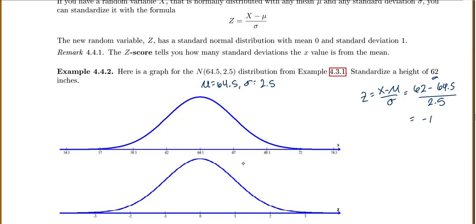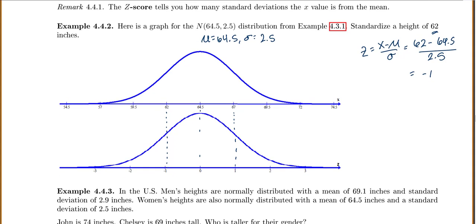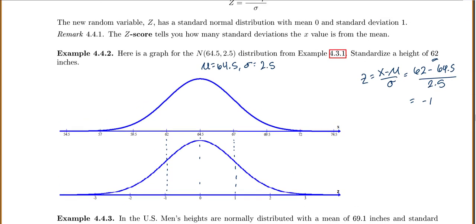You'll notice I drew these two graphs, and the 62 lines up with -1. The average lines up with 0. 67, which was one standard deviation above, lines up with 1. So that's how you standardize. 62 is one standard deviation below the mean, so z equals -1.